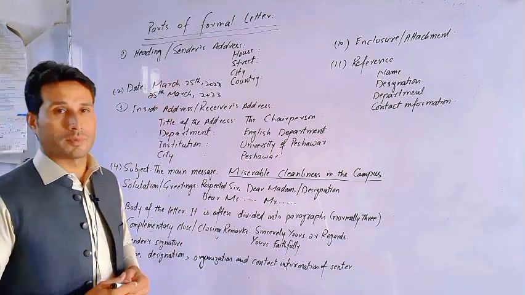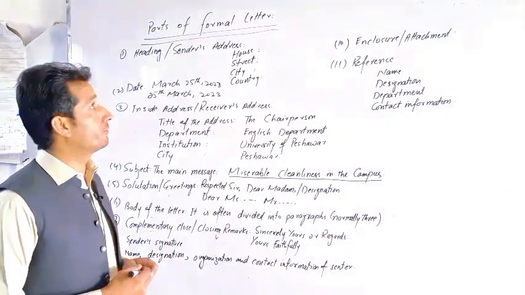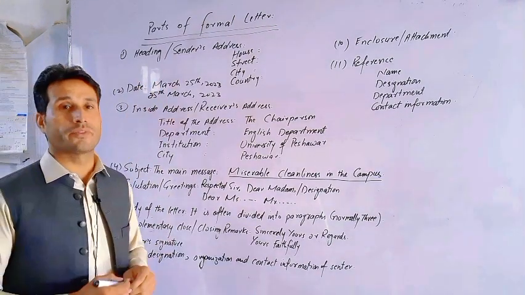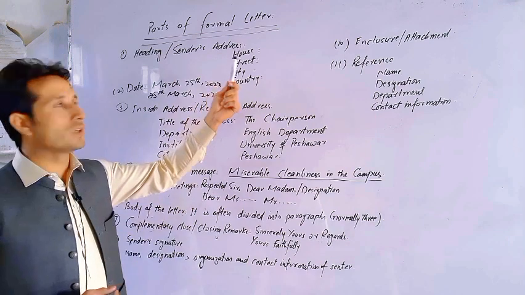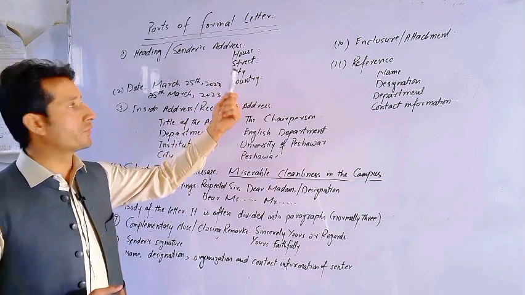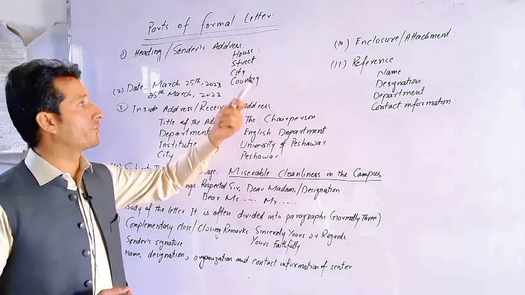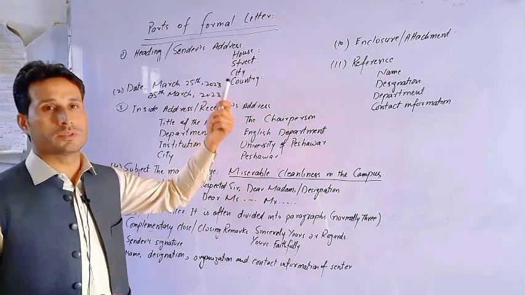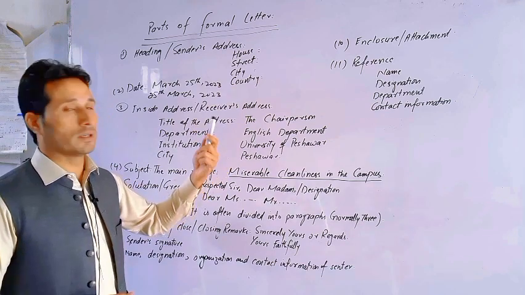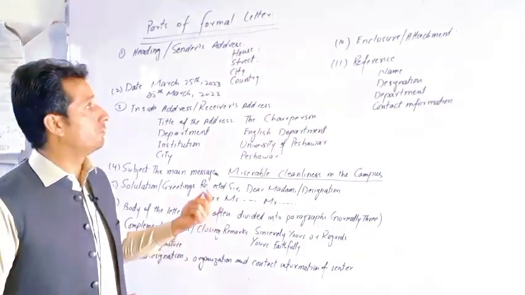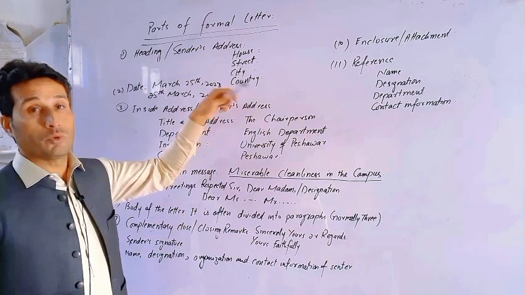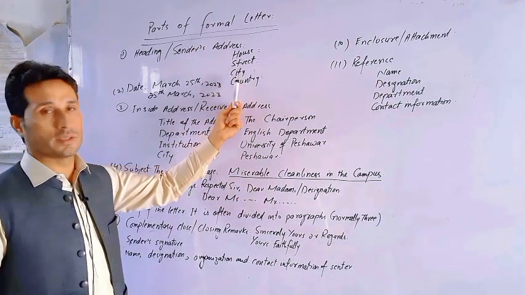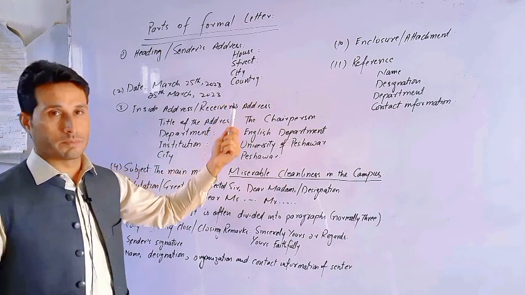We have the parts of a formal letter. What are the major parts of a formal letter? First we have the heading or sender's address, the person who is sending the letter. Normally we include house number, street number, city, province, country or state, etc. If it is from a village, we may use mohalla, or district and post office, village, etc. We begin with the smallest component, like the house, then the street is bigger, the city is bigger, and the country is the biggest one.